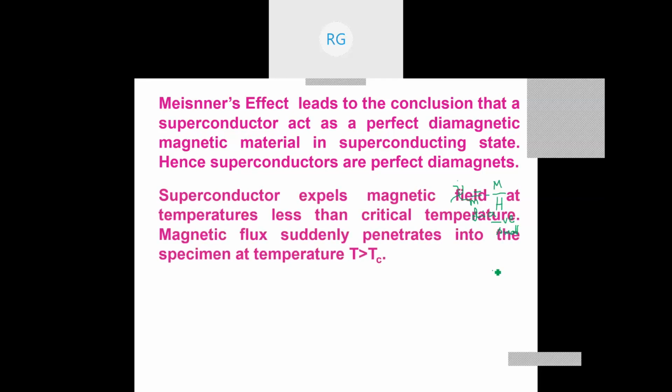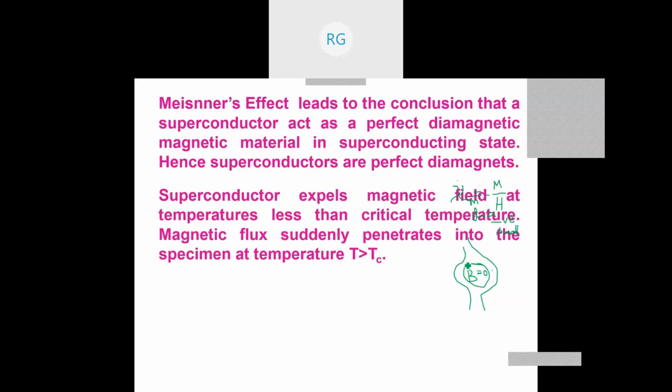But you see, a superconductor expels the magnetic field from its interior. That means if I take the superconductor like this, the magnetic lines are expelled by it. That means there is no magnetic field inside it. Therefore, B inside it must be 0, because it has completely expelled magnetic flux from its interior.